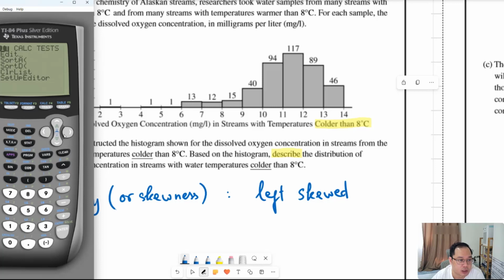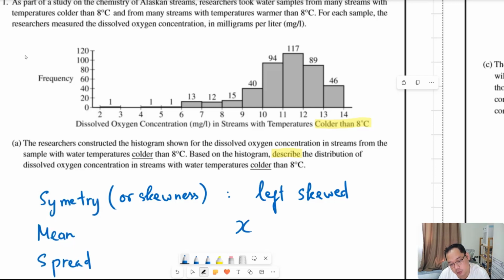The next thing, I go to start, calculate one variable start. The frequency list is the second list, so I need to enter the second list here. Go to the second function so that we can choose list number 2, in blue. Okay, that's it. This is the result. So we have the mean of 11.09, approximately 11.1. That is the mean, x bar, or sometimes denoted by the letter mu, about 11.1. So it's very close to the approximation I told you earlier, right?